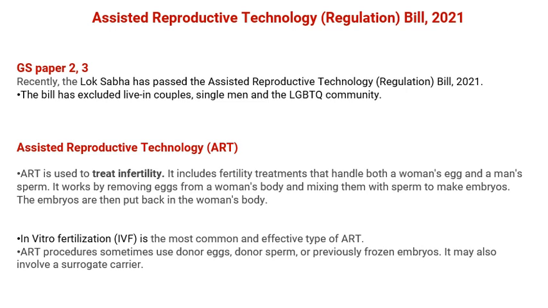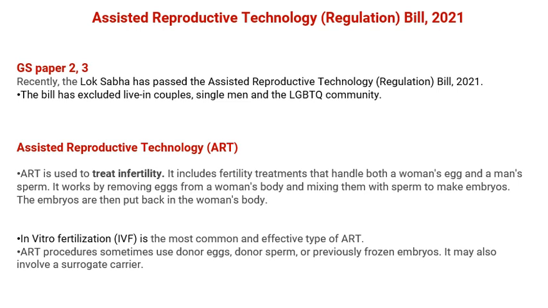Today we are going to discuss the Assisted Reproductive Technology Regulation Bill 2021. It's important for GS paper 2 and 3. Now, what is assisted reproductive technology? It is the technology to treat infertility. That is, it gives treatment for fertility so that people can have children.